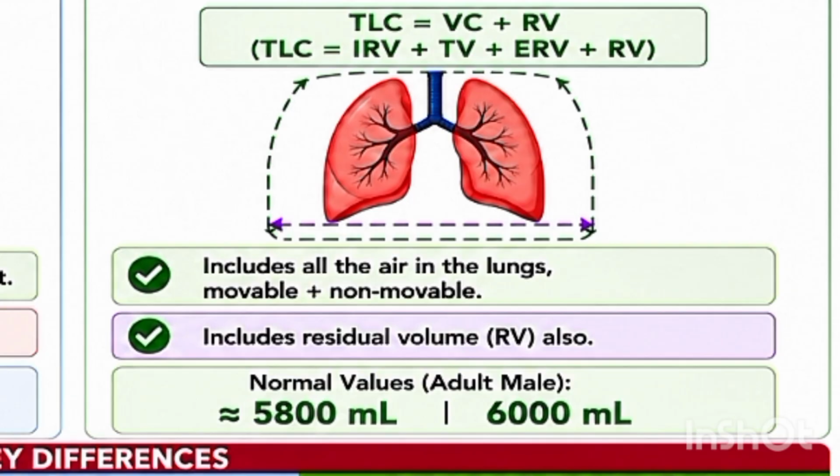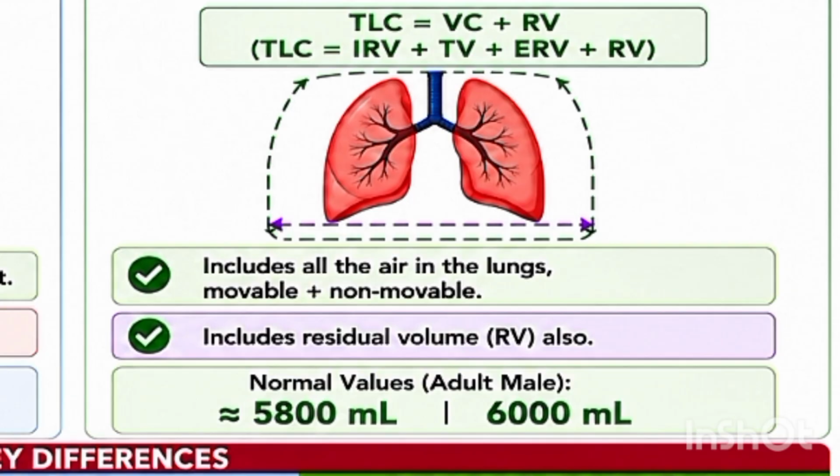Here is the difference. In vital capacity, residual volume was not mentioned, but in total lung capacity, residual volume is mentioned. So total lung capacity becomes the summation of inspiratory reserve volume, tidal volume, expiratory reserve volume plus residual volume. This residual volume makes the difference.